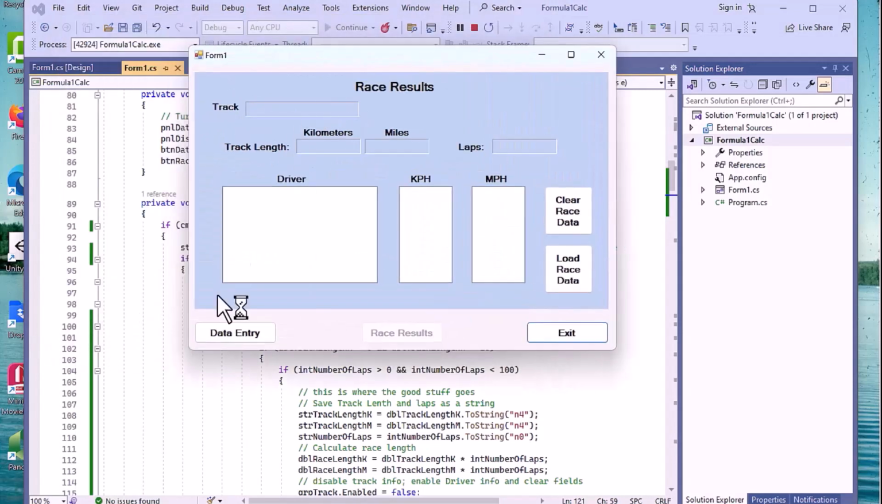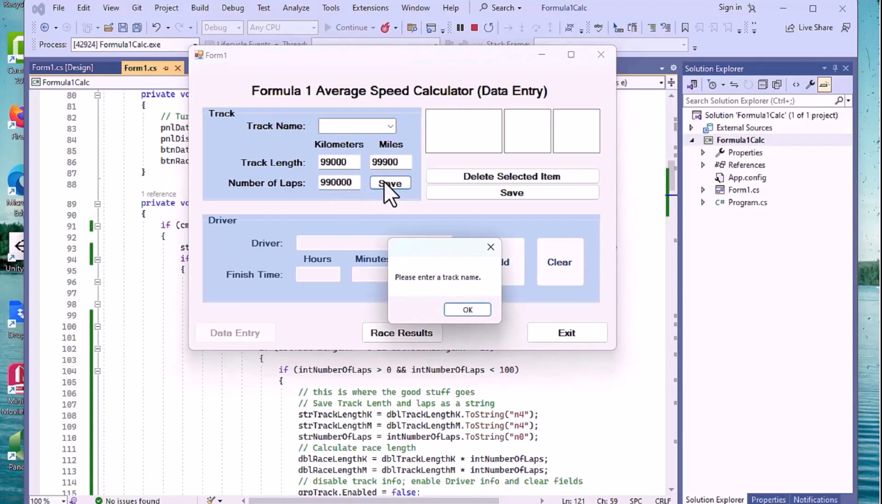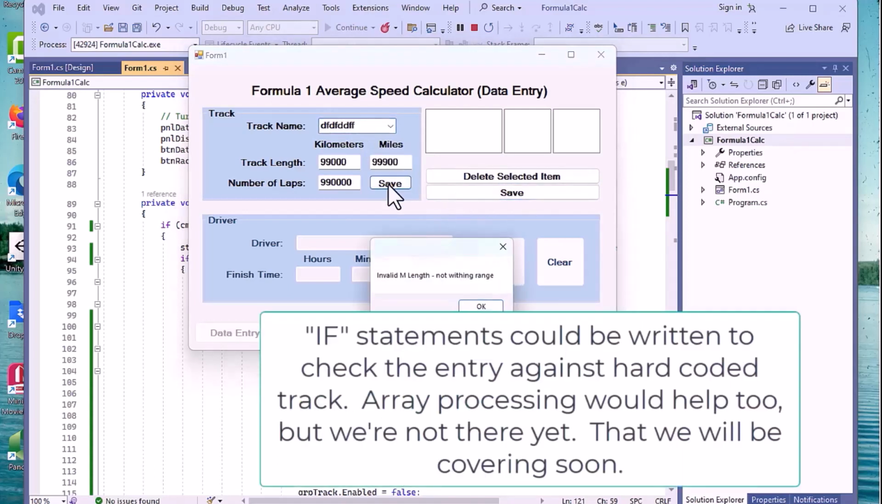Okay, we're going to go to data entry. We're going to do nothing in the track name. We'll put in 99,000 for our track length, 99,000 whatever for our miles. We'll put a number of laps, 99,000, do a save here, and we get an error. Enter our track name. Oh, we didn't do that. Okay, so we're going to allow this. So can we put in anything? We actually still can't put garbage in here. So we can't actually do that. So if we look at the save on here now, it's happy with that. It likes that because we have something in here.